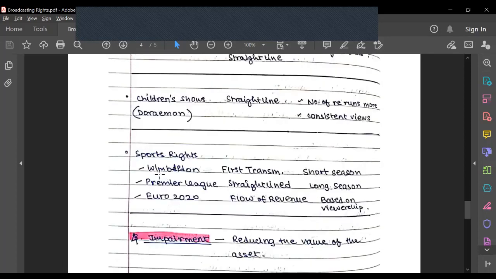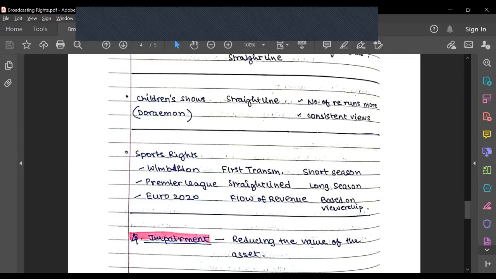Sports rights, so I've taken three examples. One is Wimbledon. Wimbledon would be a short season, so this would be apportioned on the basis of the first transmission. Premier League is a generally longer season, and even though later on the viewership might increase, it's generally the same throughout the entire season, so it could be straight lined.